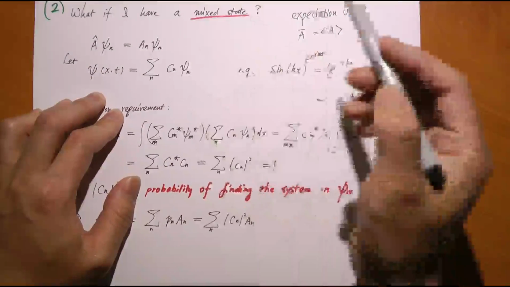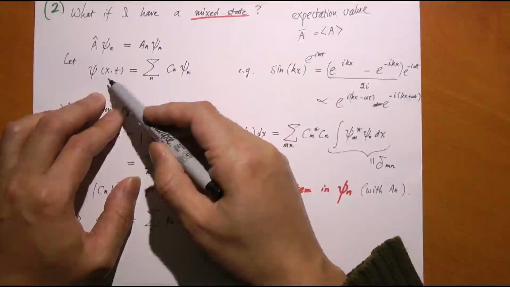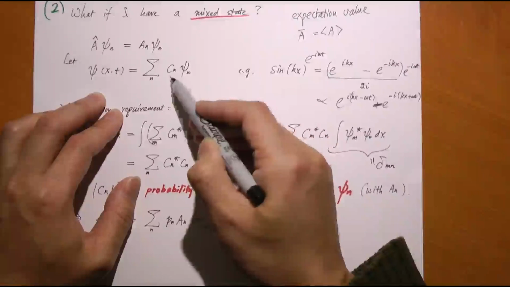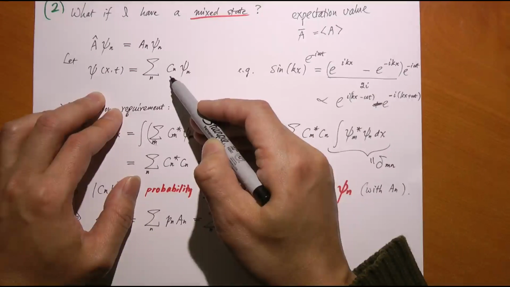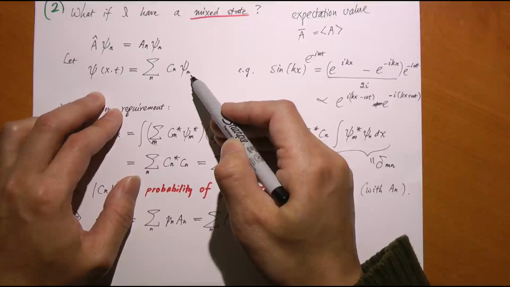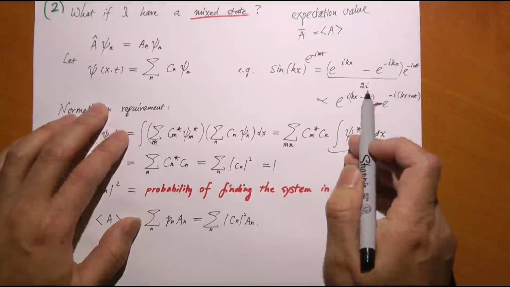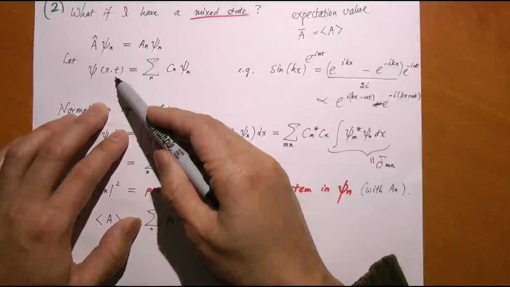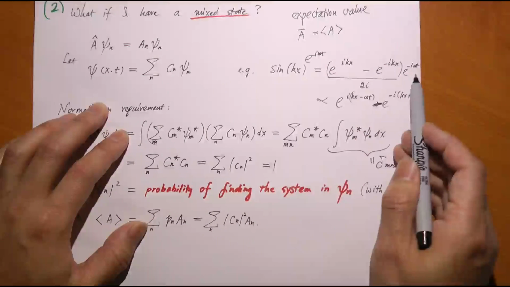Okay, so basically the idea is we decompose any mixed state into a bunch of pure states. There's a coefficient Cn here. The larger that coefficient, the more likely you're going to find our measurement to be in this particular state, whose value is a_n. An example of decomposing a mixed wave into pure waves, pure states, is something we already saw before.